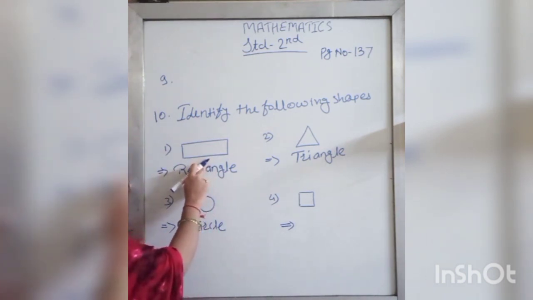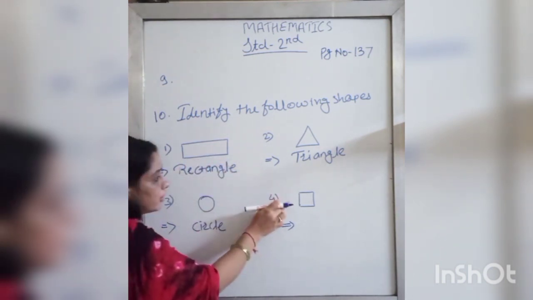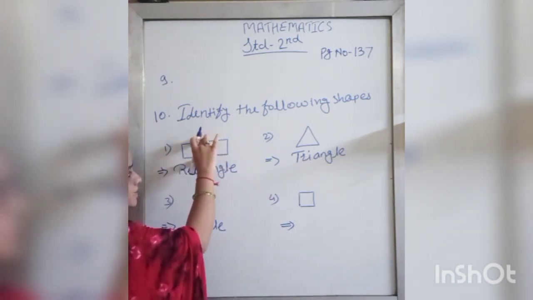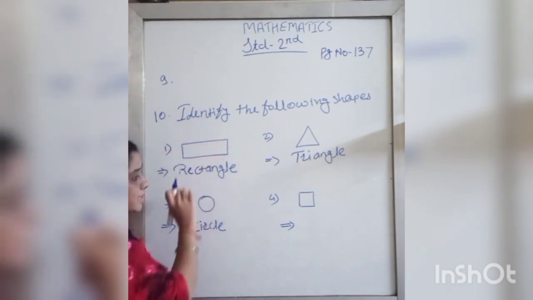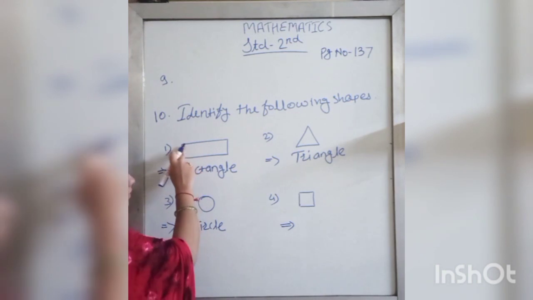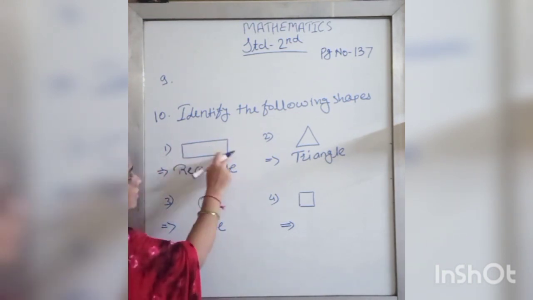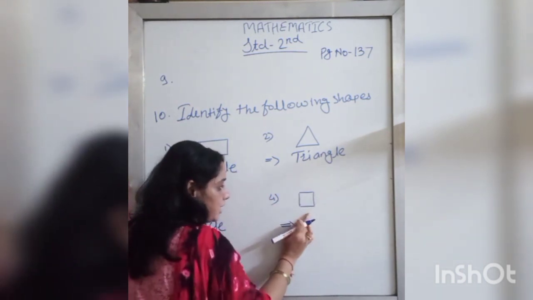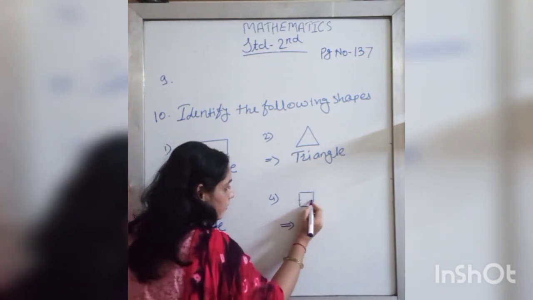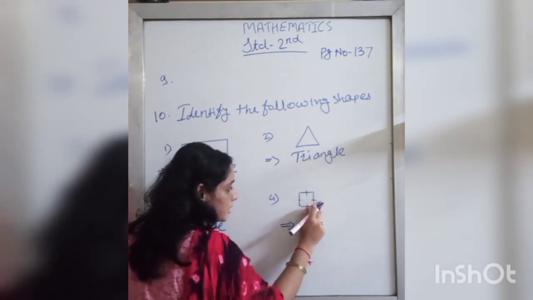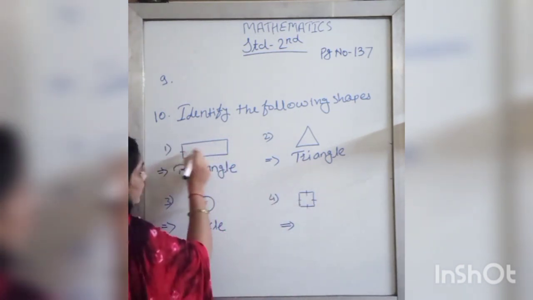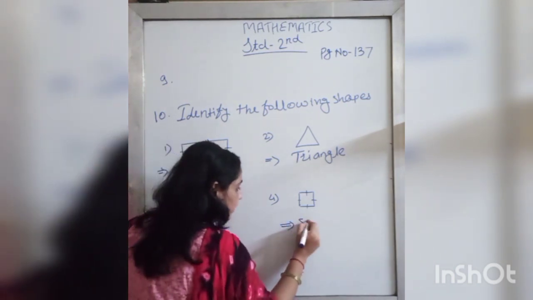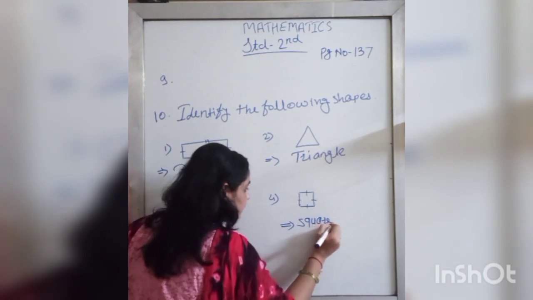This also has 4 sides and 4 corners. But what is the difference between these two shapes? In this shape, only the opposite sides are equal, and it also has 4 corners and 4 sides. And in the square, all sides are equal. These are the sides of the square. All these sides are equal. So this is a square.